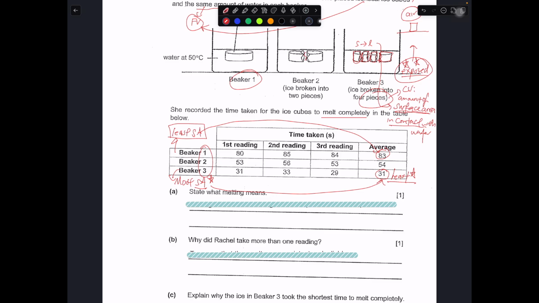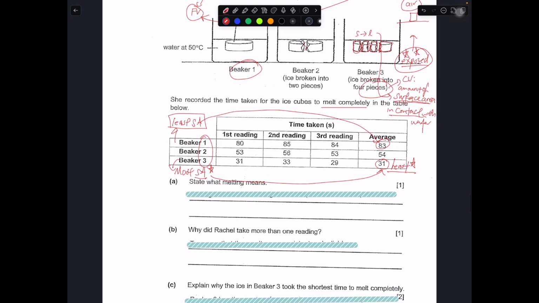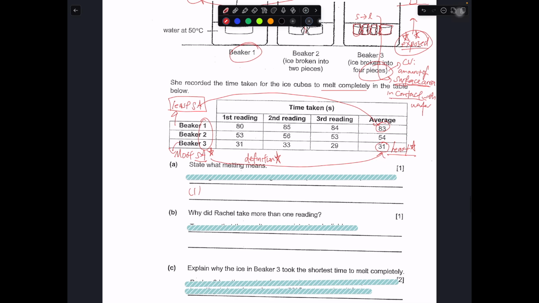Okay, so what does melting mean? This is a definition. It's asking you to make a definition statement. So you can talk about three things. Number 1, you can talk about change of state, from solid to liquid. Then you can talk about the heat transfer. Number 2, heat transfer. So this will be your gain heat. Melting requires you to gain heat.